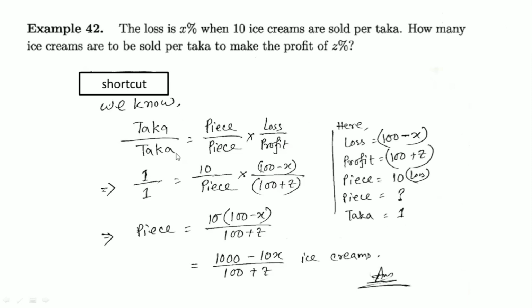And the formula is taka by taka equals piece by piece into loss by profit. Here it was talking about x% loss, so loss will be 100 minus x, and piece 10 piece, and taka was 1, and for profit z%, so 100 plus z is our profit. Pieces we have to find per taka, that is 1, so pieces will go that way by cross multiply. Our answer is 10 into this by this, that will be 10 into 100 is 1000 minus 10x divided by this is our answer.